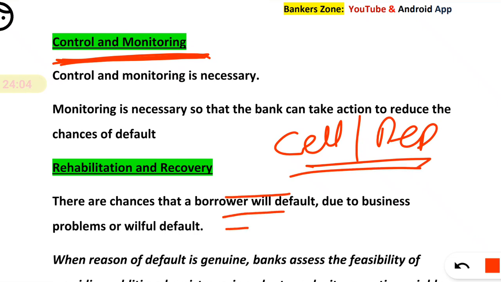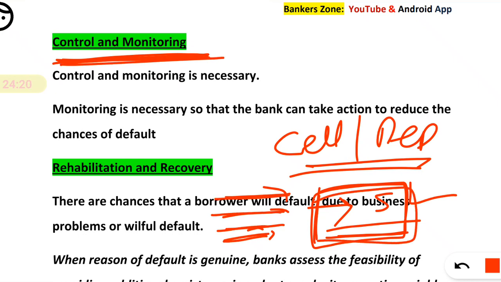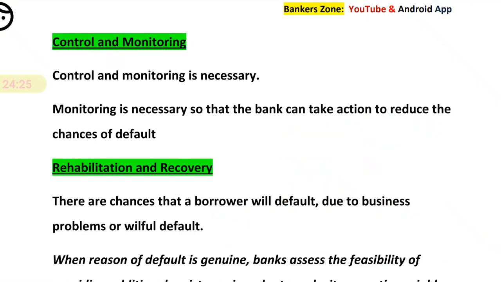The branches accordingly get notified. The list is given to the branches, showing which category the loan is in, whether SMA1, SMA2, or on the verge of becoming NPA. So before that, all lists are given to the branches so that the bank can follow up and avoid that loan from becoming an NPA. That is all about the monitoring and control of credit.